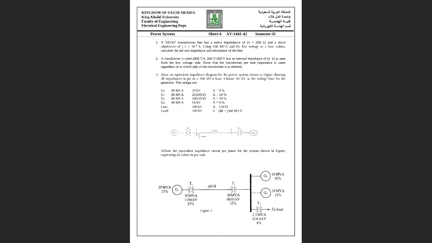But when I calculate the per unit, there will be no units, no ohm. Yes, but here see, 48 is megawatt, right? And 64 is MVAR.